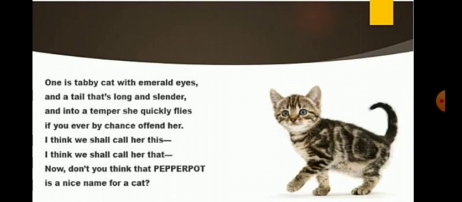Dear kids, in this stanza, the poet tells us that this little tabby cat has emerald eyes, but she has a quick temper too. Her temper is compared to the taste of pepper, so the poet wants to call the little cat Pepper Pot. What is the first cat's name? Pepper Pot.